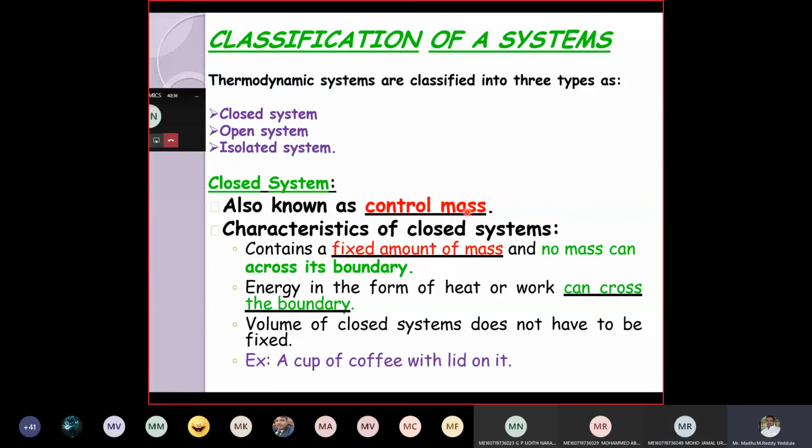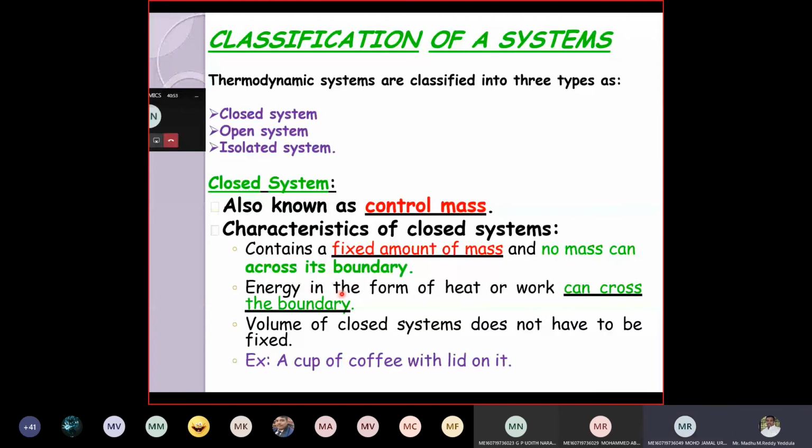The mass of the system is always fixed. If I close the doors, the mass is always fixed. So that's why a closed system is called a control mass. The characteristics are that it contains a fixed amount of mass and no mass can cross its boundary, because the doors are closed.